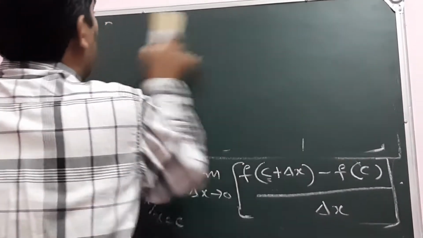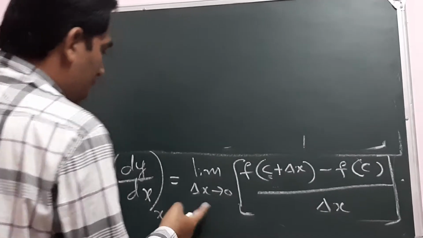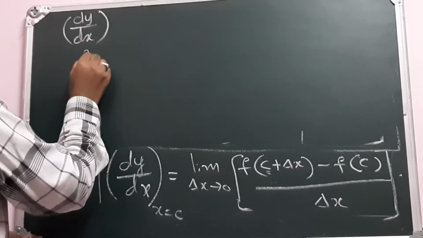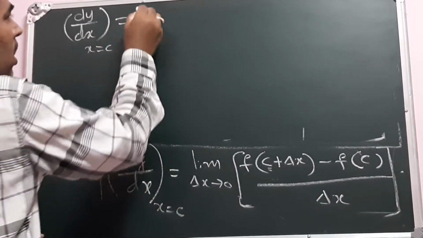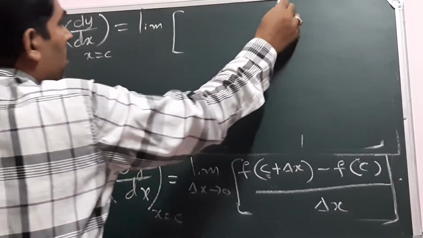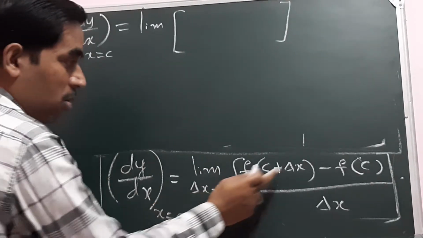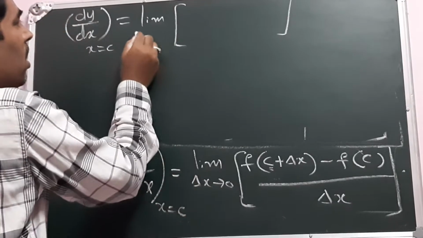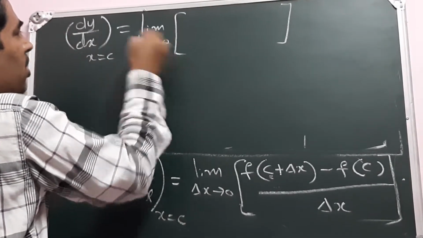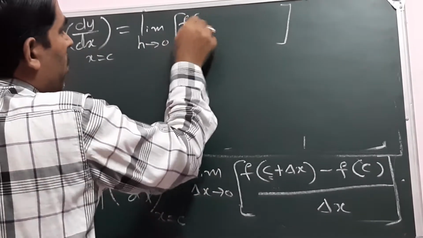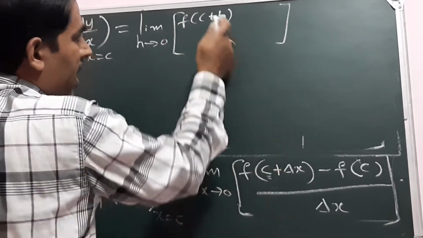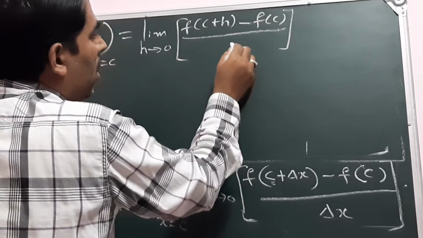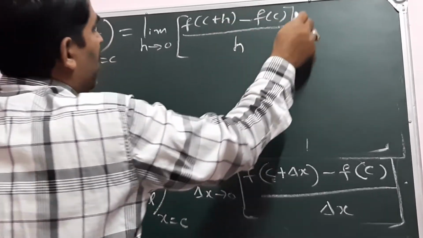So let us write that symbol also. Let us recall this once again. dy, I will write it once again. Derivative at the specific point: limit of delta x. Instead of delta x, we can use h also. For simplicity's sake, I will use h here. So limit of h, which means increment or change, h tends to 0, f of c plus h, where I replaced delta x by h, minus f of c, divided by h.